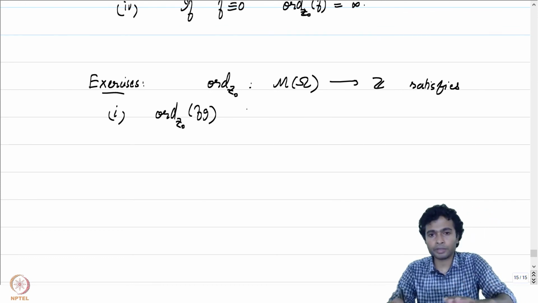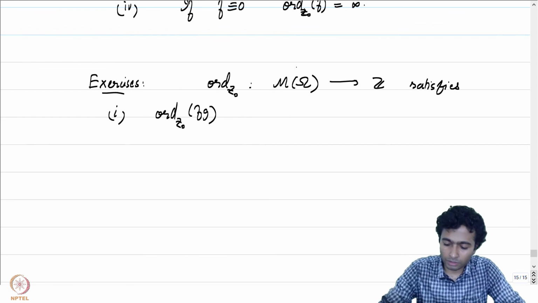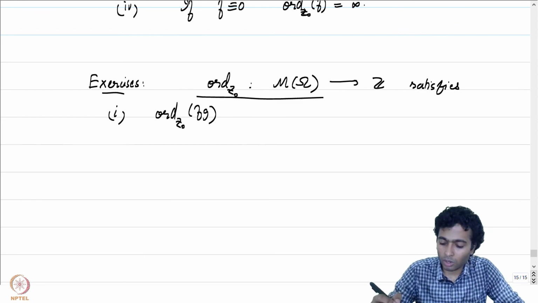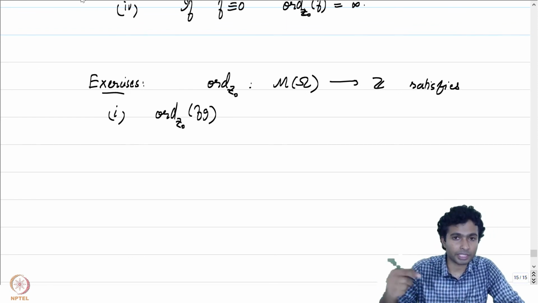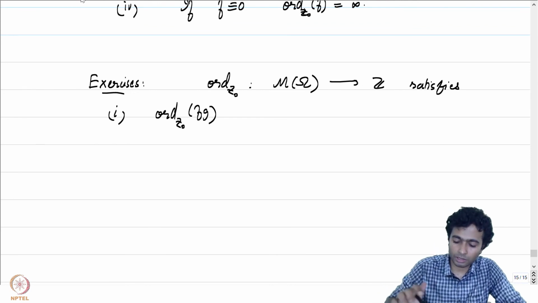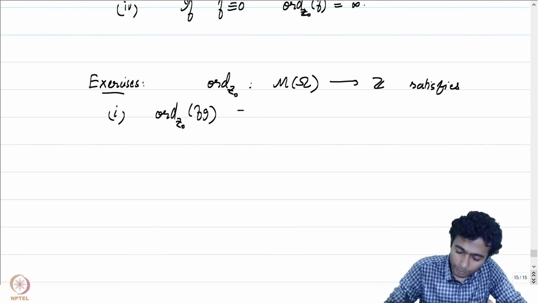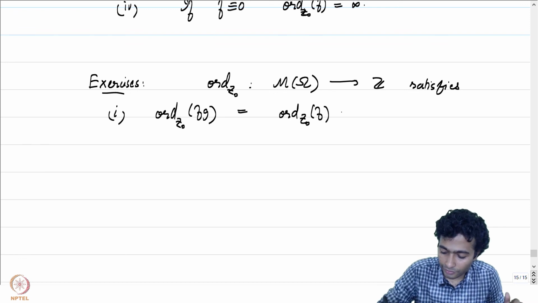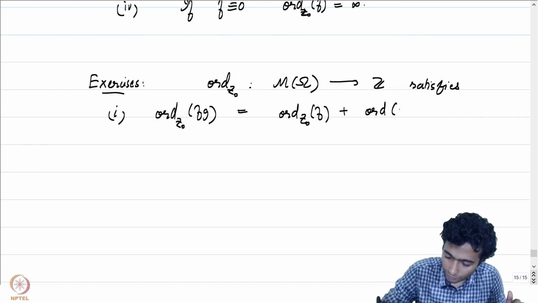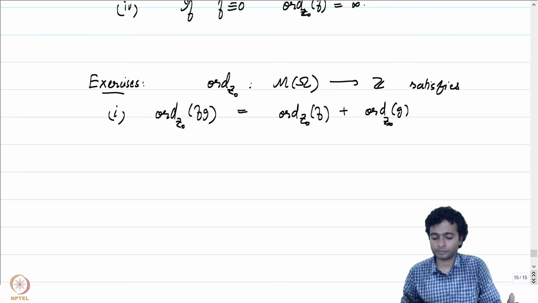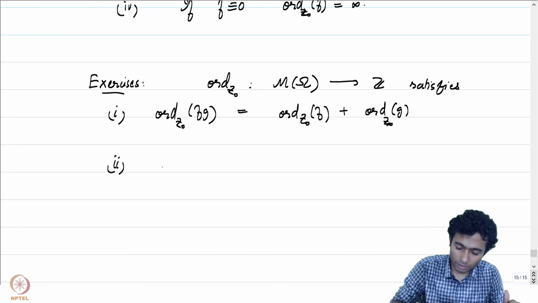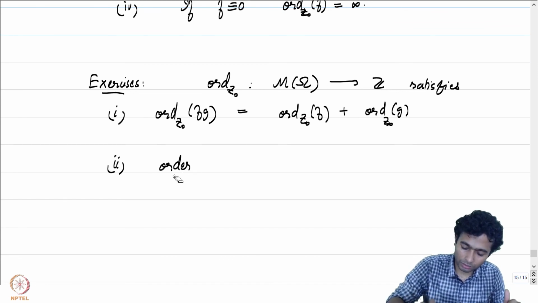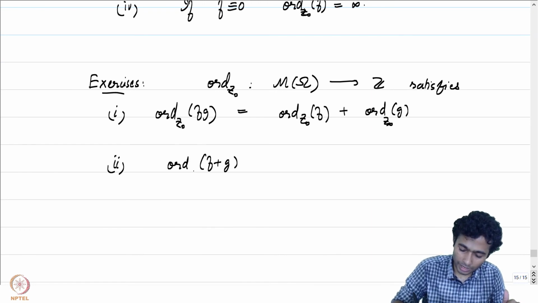But nevertheless, one should keep in mind that now we are defining this function on M of omega, which basically is an equivalence class of meromorphic functions. And the property that is to be checked is that order of fg at the point z0 is going to be order of f at z0 plus the order of g at z0. And how about the order of f plus g at z0?